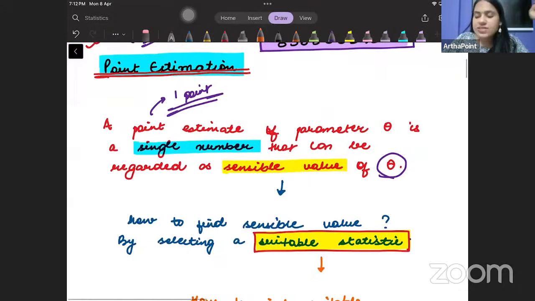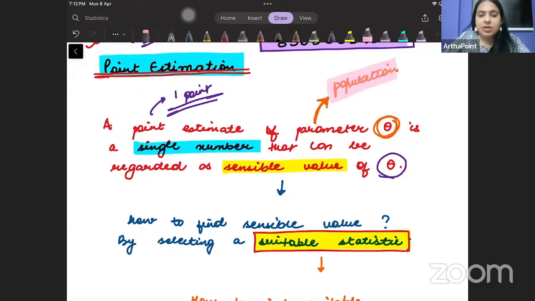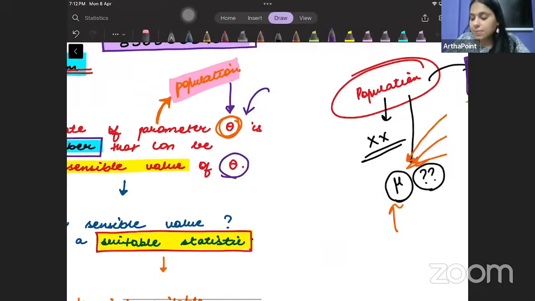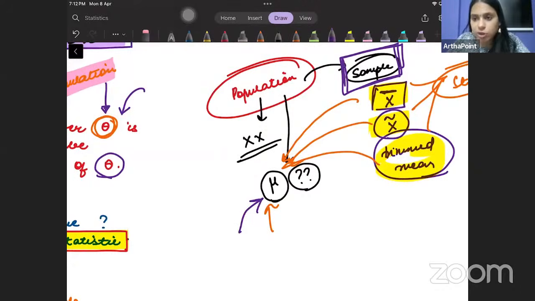So basically what is happening is, what is a point estimate? क्या होता है पॉइंट एस्टिमेट? A point estimate of any parameter. बेटा, when we talk about parameter का क्या मतलब है? What are we referring to? Population. So point estimate of any parameter, parameter माने कि हम बात कर रहे हैं population की, is a single number. तो हमें population की वैल्यू को जानना है. यहाँ पे we need to know the mean of the population. We need to know the variance of the population.